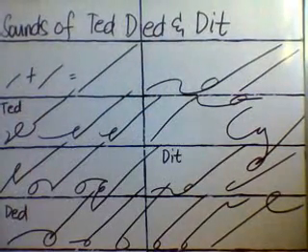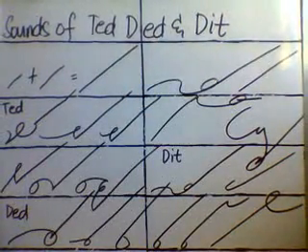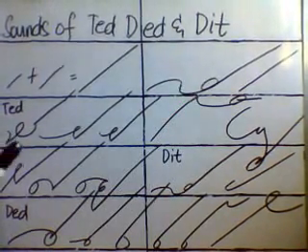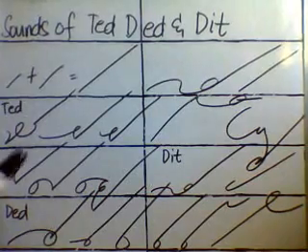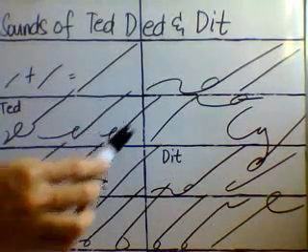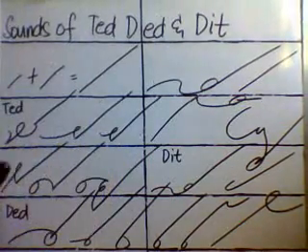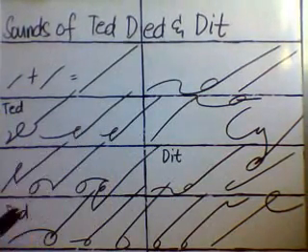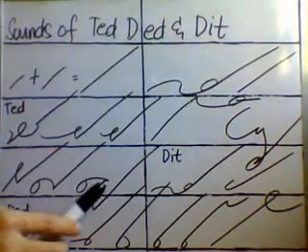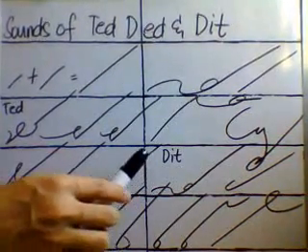Let's individually take up the following words. Let's begin with the TED words. STAR, TED, started. LES, TED, listed. RES, TED, rested. TES, TED, tested. AK, TED, acted. AKSEP, TED, accepted.